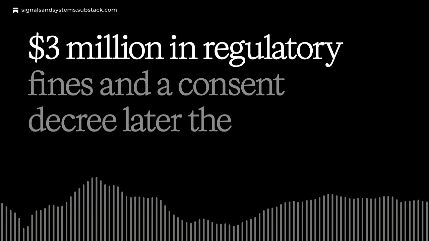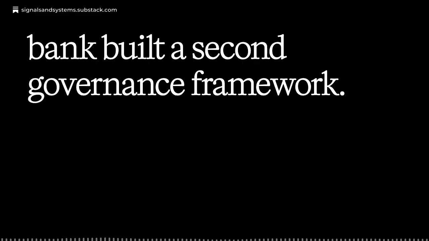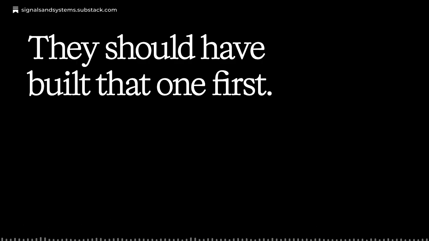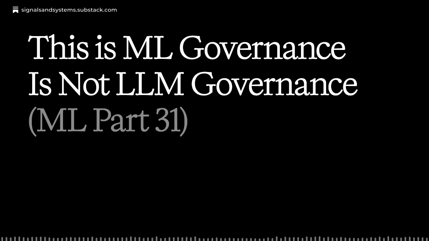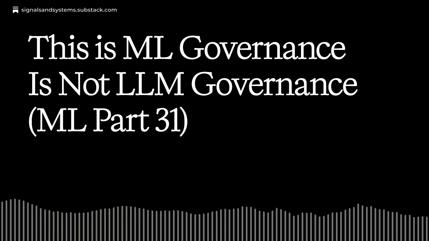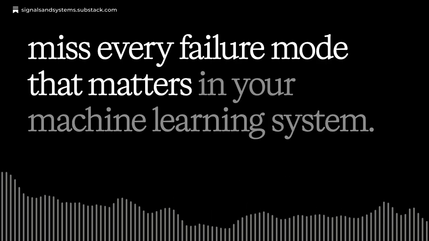$3 million in regulatory fines and a consent decree later, the bank built the second governance framework. They should have built that one first. This is Machine Learning Governance is not LLM Governance. ML, Part 31. Why the framework that governs your language model will miss every failure mode that matters in your machine learning system.